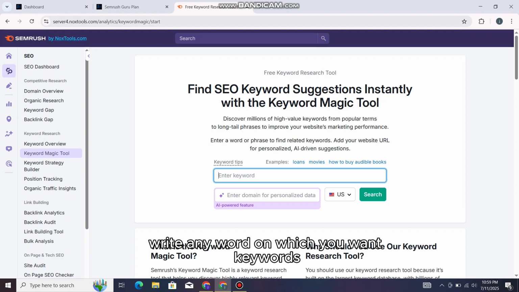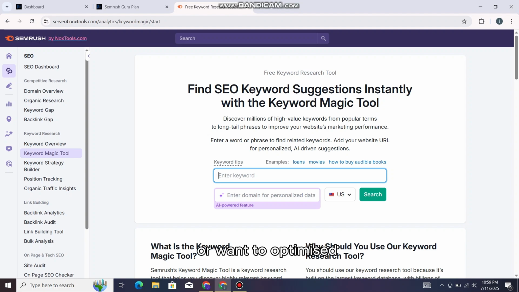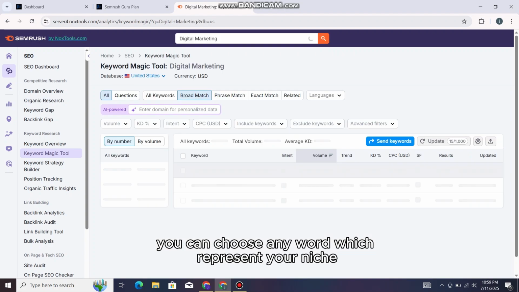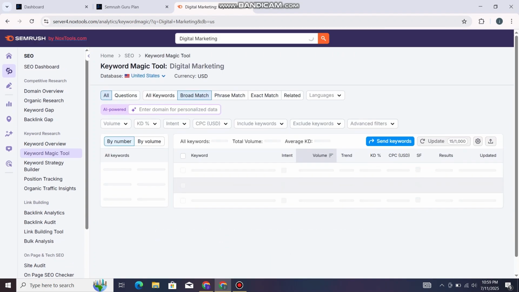Okay, so write any word on which you want keywords or want to optimize. I am writing digital marketing. You can choose any word which represents your niche or is related to your niche.